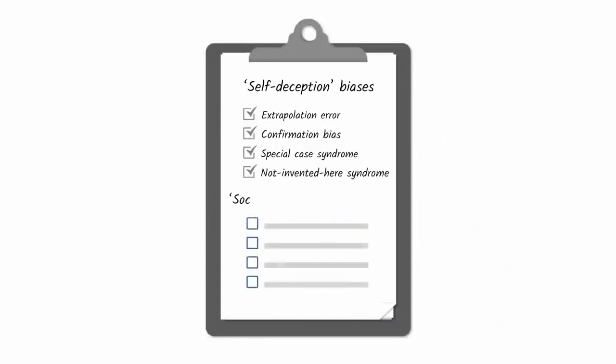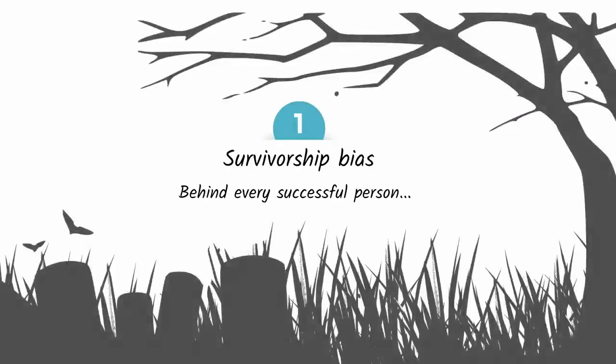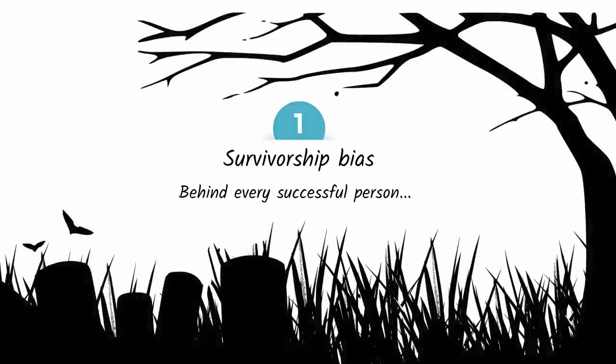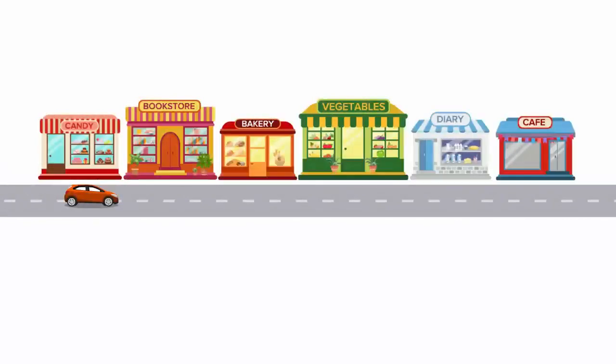The next 4 are social proof deception biases. First up is survivorship bias. Behind every successful person is a graveyard of unsuccessful people who are silent. When you drive around town, you see hundreds of stores open for business, making money, but you don't see all the businesses that came before them that failed.